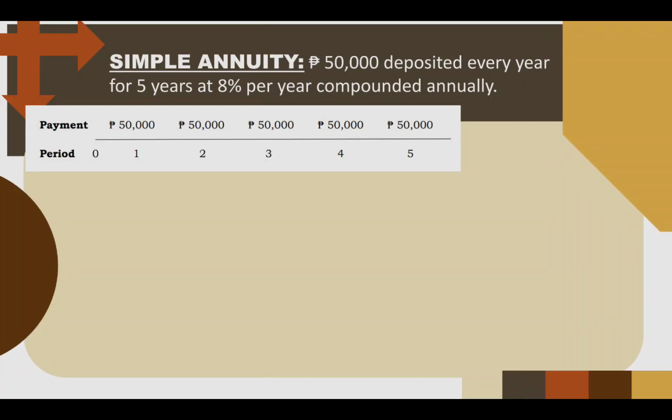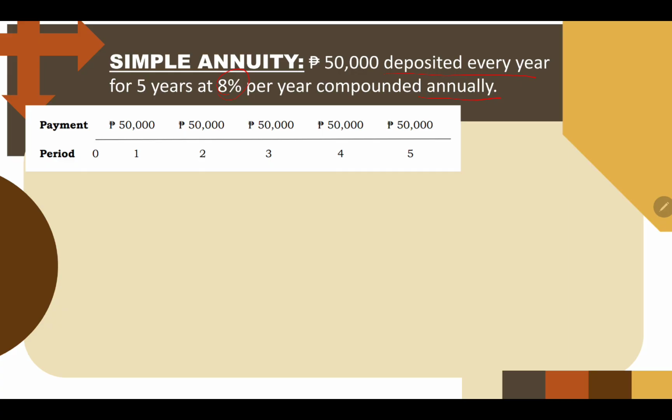So let's now have an example of simple annuity. Let's say 50,000 pesos deposited every year for 5 years at 8% per year compounded annually. So per year compounded annually, it's redundant, no? So it should be clear now. This is a simple annuity because you are making payments or deposits every year, and yet your money will earn an 8% interest annually. So it's clear that this one is a simple annuity.